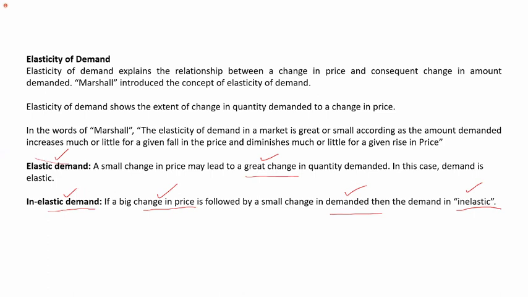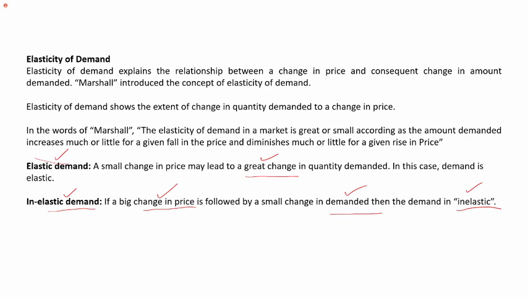Proportionately means you decrease price by 1 unit, and the demand also should increase proportionately, maybe by 1 unit or whatever it is. It means if you're decreasing price by 1%, the demand should increase by 1% also. That is called proportionate change in demand.